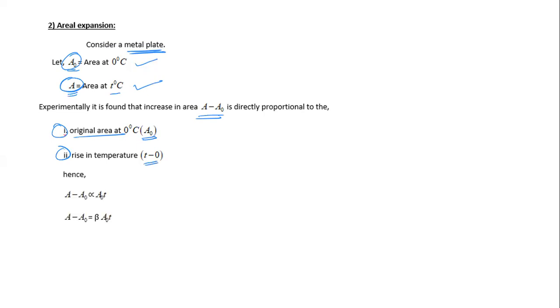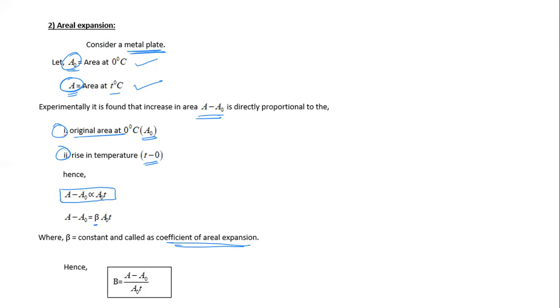This is exactly similar to the previous article; only length is replaced by area, and in the equation L is replaced by A. Mathematically, A minus A0 is directly proportional to A0 T. To write an equal sign, we have to introduce a constant. So beta is the constant, and it is called the coefficient of areal expansion.